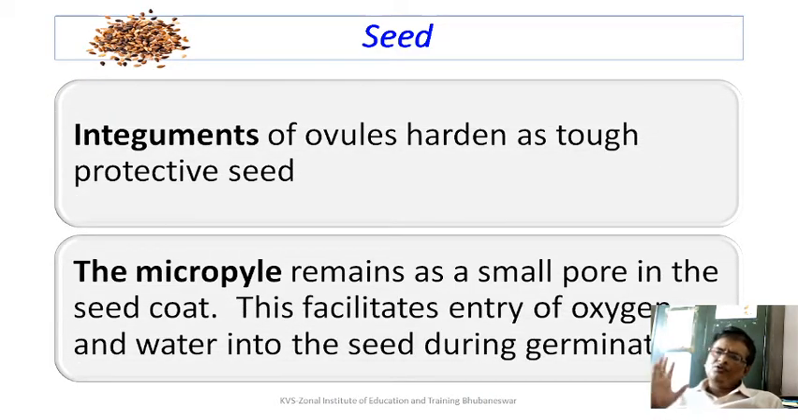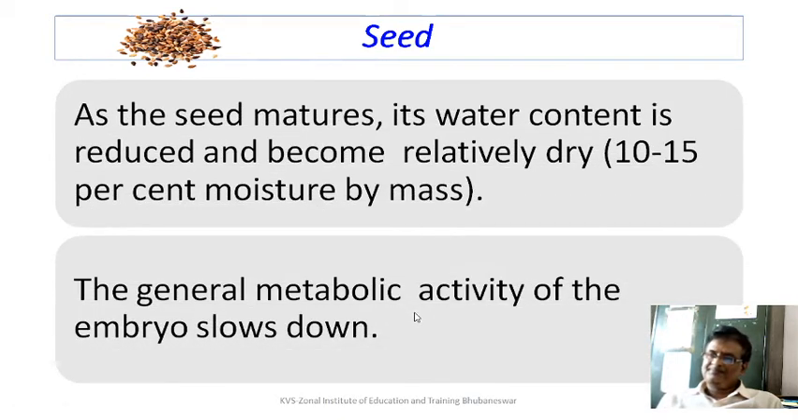We should also know which part of the ovule is going to develop into what in the seed. The integuments of the ovule become hardened, tough, and form the protective cover of the seed. That's the seed coat. The micropyle remains as a small pore in the seed coat. If you take a typical seed and observe it, you will find a small pore at one end. That is the micropyle of the ovule. This facilitates entry of oxygen and water into the seed during germination.